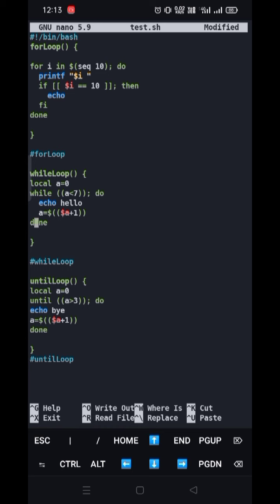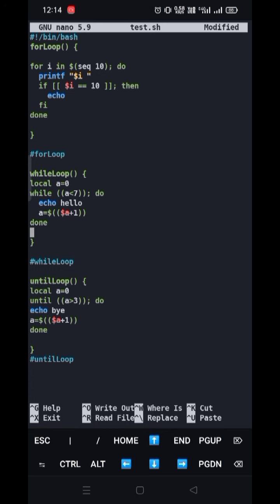The while loop works for a true statement. If the statement that you've given is true, you can simply write while true semicolon do and your program, and then at last you have to write done. Then what will happen is, if the value is already true, the program between the do and done will run continuously, infinitely, since it's always having the true value.